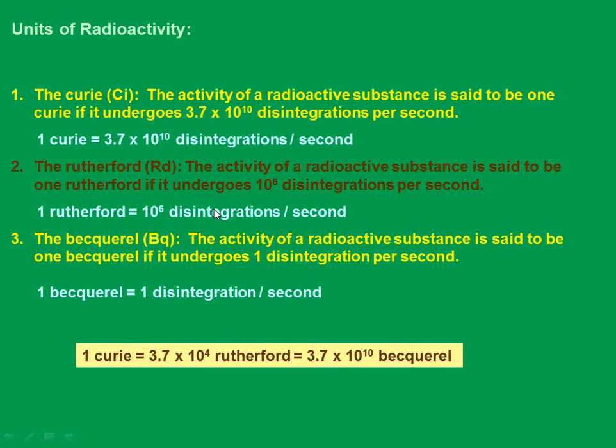The SI unit of activity is becquerel, and the other units are Curie and Rutherford. 1 becquerel is equal to 1 decay per second, 1 Rutherford is equal to 10 power 6 decays per second, and 1 Curie, symbol Ci, is nothing but 3.7 into 10 power 10 decays per second. Remember, Curie is approximately equal to the activity of 1 gram of pure radium. These are the various relations you can see here.